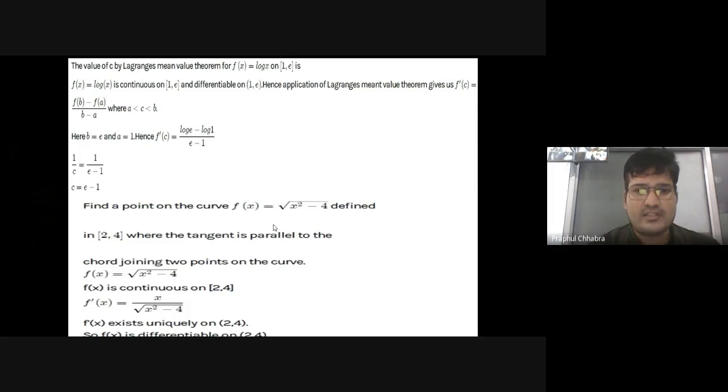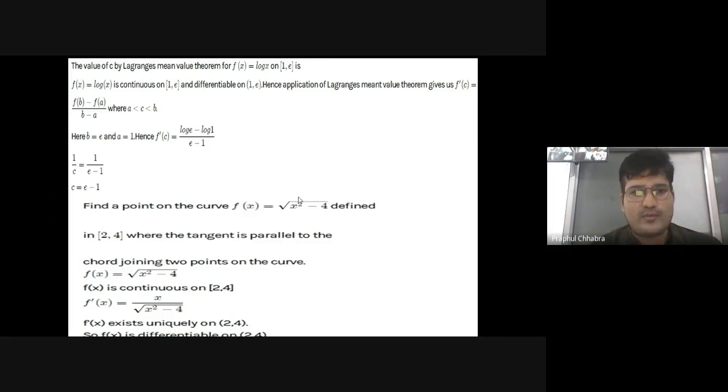Since this function is defined by a polynomial under the root, it is continuous throughout this interval, and it is differentiable as well in this interval, because if we square both sides, we get a parabola. So there is no point of non-differentiability.